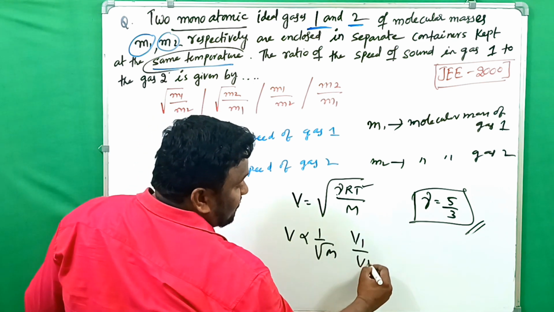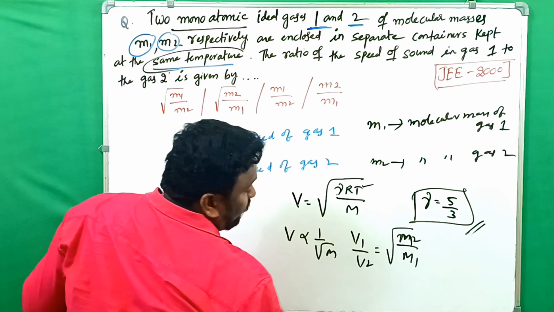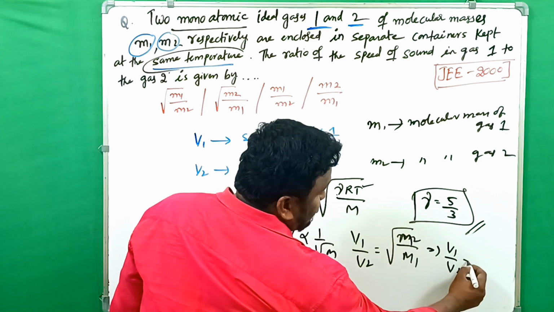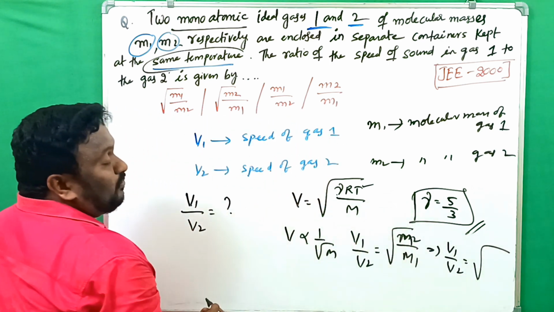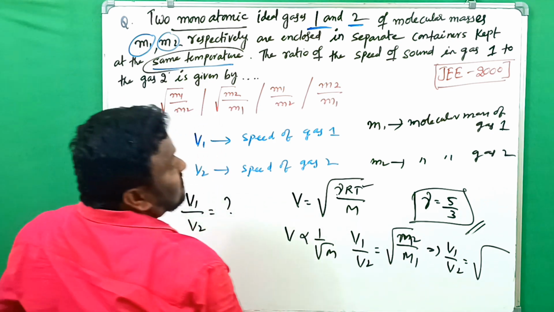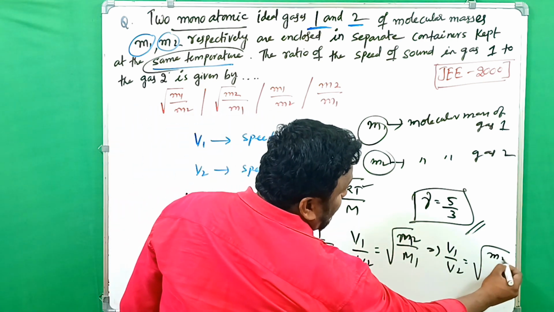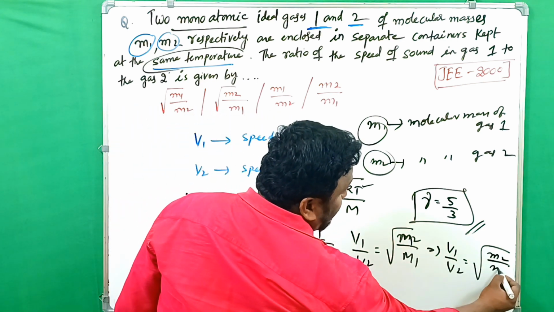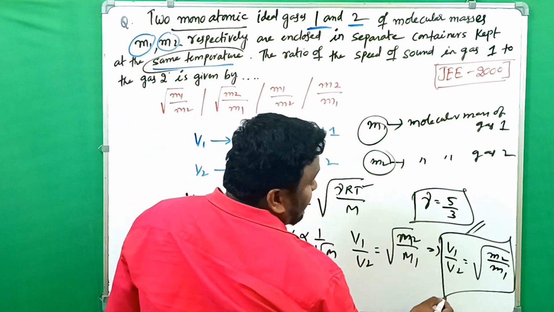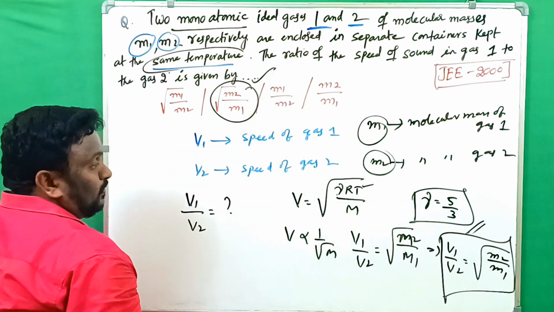Then what did here? V1 by V2 is equals to under root of M2 by M1. Sorry, capital letters M2 by M1. So here already what was given, V1 by V2 is equals to root of m2, molecular mass of second gas, by m1, molecular mass of first gas. So it was given in terms of small letters. That's what I have read here. Instead of capital M2 we have to write small m2, and instead of capital M1 we have to write small m1. That's why here the ratio of velocity of gas 1 to the gas 2 is what, root of m2 by m1. So second option is the correct one.